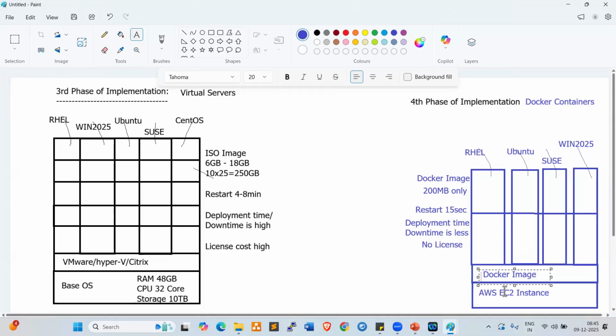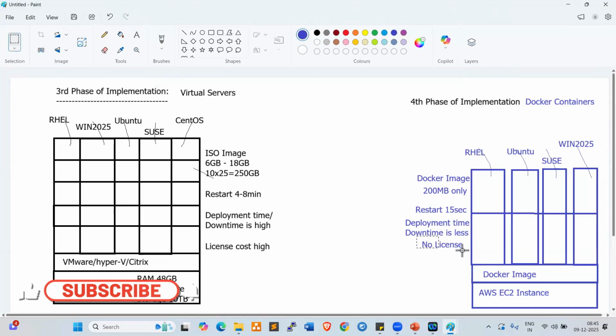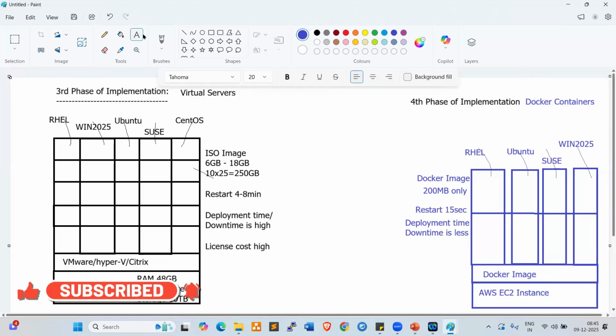For however many hours you are using, you pay the bill. So better we say no license here. License cost is very low. So we can say cost effective, or else less licensing cost. These are all advantages of Docker containers.